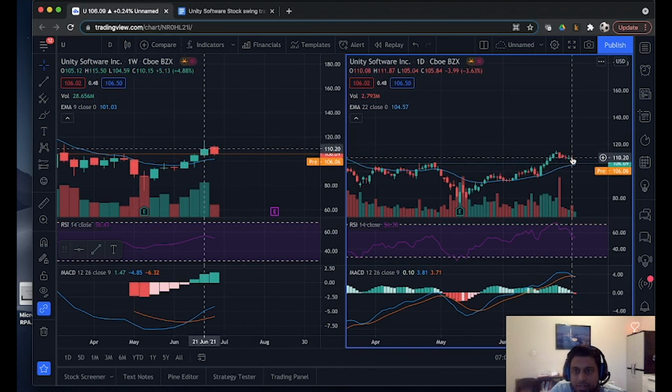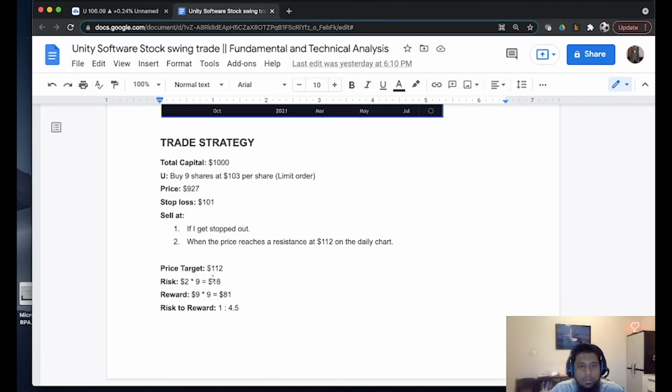If we look at the price here, we see that there is some major resistance at this area of 110 to 112. So the price target is $112. Risk is $2 per share, and we have 9 shares, so the total risk is $18 on a capital of $1,000, which is less than 2%. And the reward is $9 per share. We have 9 shares, so the total reward is $81. So we have a risk to reward ratio of 1:4.5.